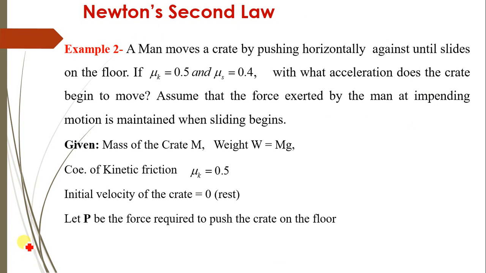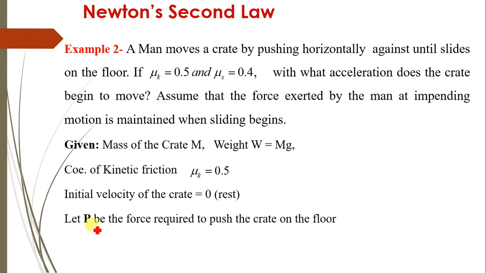Now let's solve one more problem. A man moves a crate by pushing horizontally until it slides on the floor. If mu k is 0.5 and mu s is 0.4, with what acceleration does the crate begin to move? Assume that the force exerted by the man at impending motion is maintained when sliding begins. So mass of the crate is given as capital M, therefore W equals M into g. Then coefficient of kinetic friction is given as 0.5. Initial velocity of the crate is 0, as initially the crate is at rest.